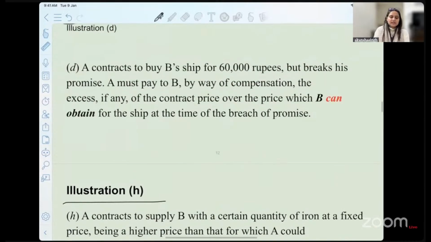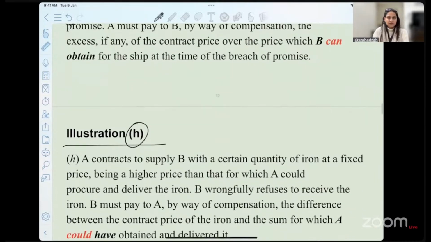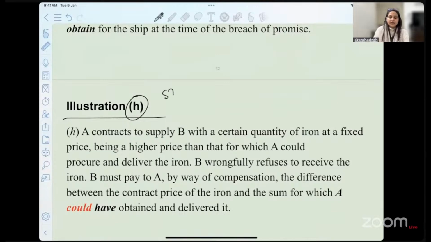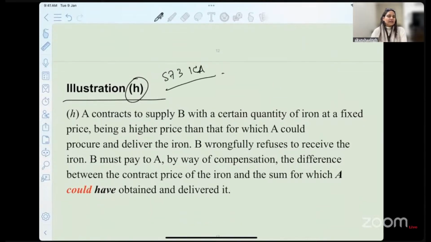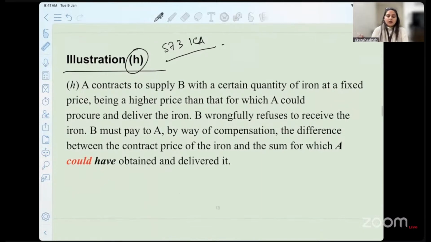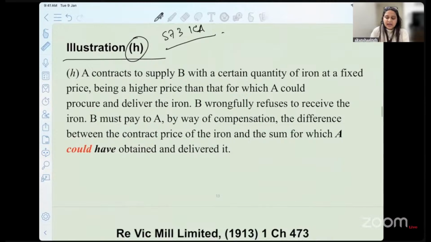These illustrations D and H are from section 73 of the Indian Contract Act itself. Okay. So what is illustration H telling us here? A contracts to supply B with a certain quantity of iron at a fixed price, being higher price than that for which A could procure and deliver the iron. Okay.